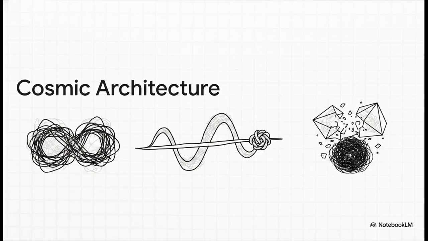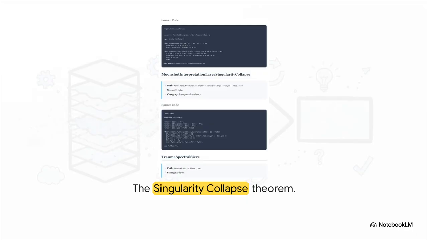But here is the most striking rule of all. If you try to hold on to an interpretation layer during an extreme, high-stress singularity state, it guarantees the entire system will collapse. The math brilliantly locks down the exact parameters of that collapse. The singularity collapse proof states in black and white that if you introduce an interpretation layer to a singularity state, the output is strictly collapse. There's no way around it. To survive that level of stress, you absolutely have to let the data resonate rather than trying to read it.